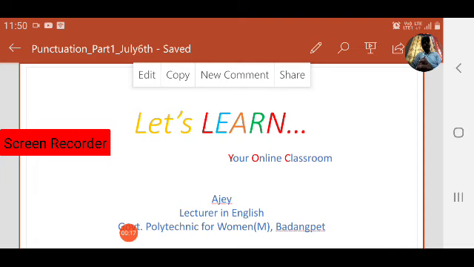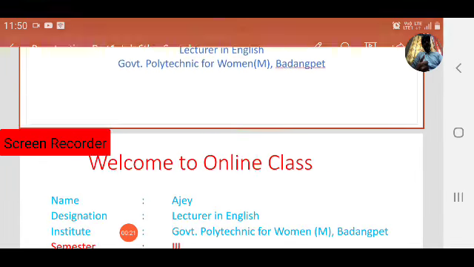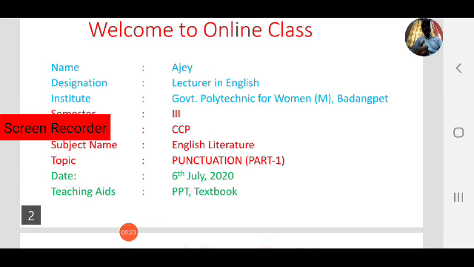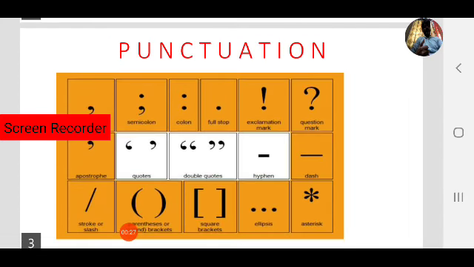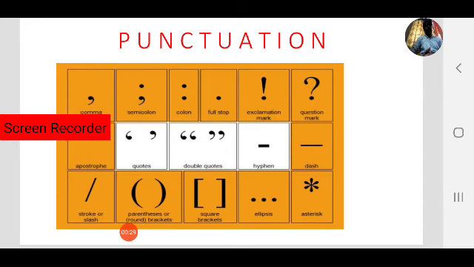Today we will learn about English punctuation. This is part of the CCP third semester syllabus. In this lesson, you will understand what punctuation is, why it is required, and what the different types of punctuation are, along with some examples of each of them. Finally, I will give you an exercise to practice.